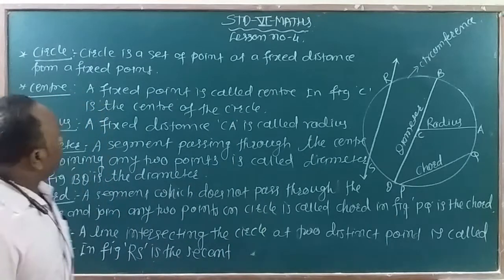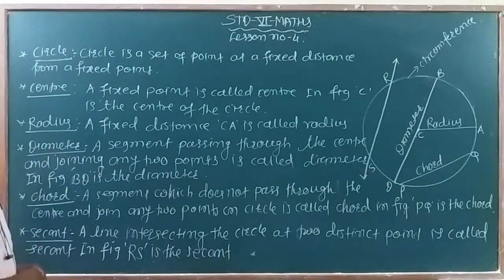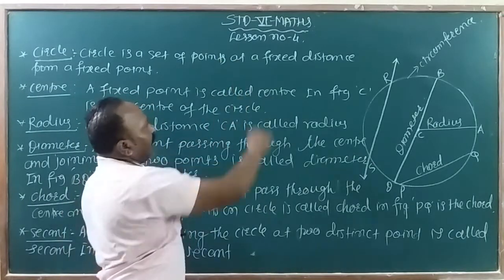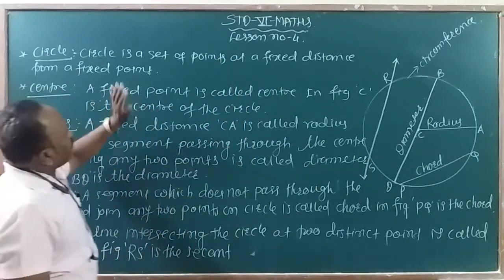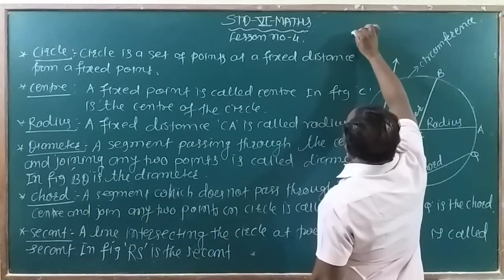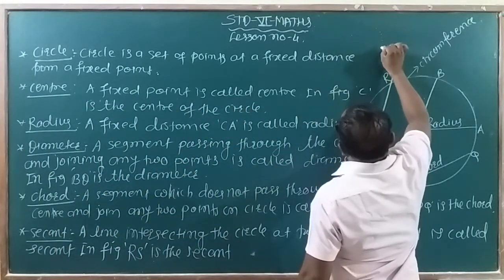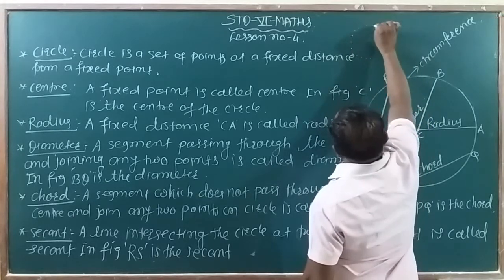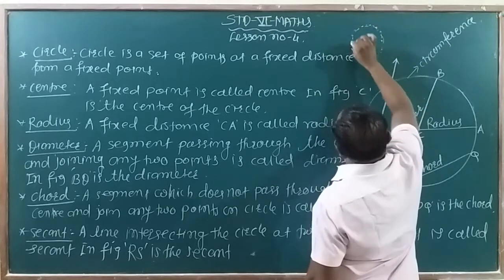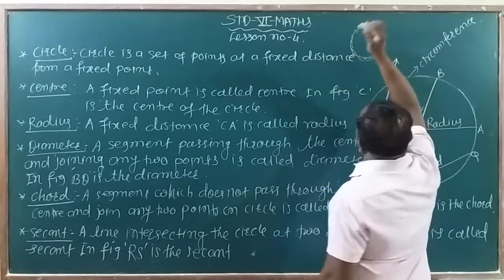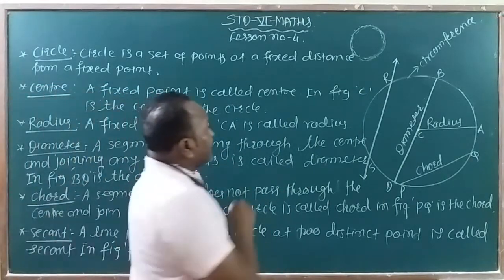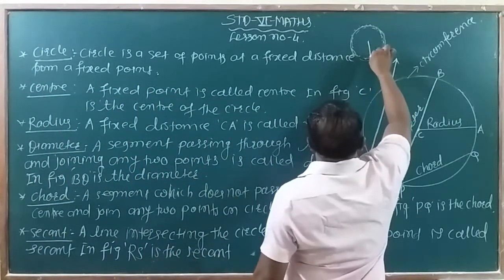Some definitions are here. See, what is meant by circle? A circle is a set of points at a fixed distance from a fixed point. It is a set of points like this, and a number of points are included in this. Distance is very important.